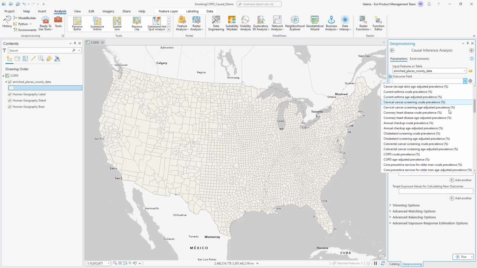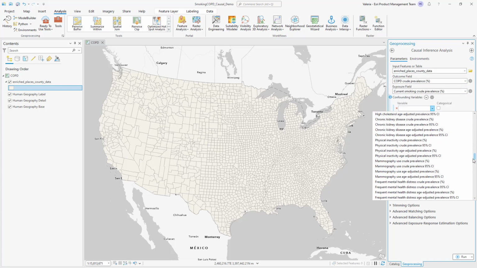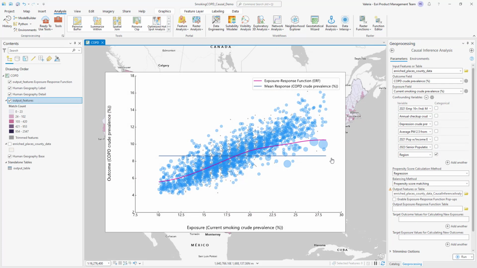Specify disease as the outcome, smoking as the exposure, and a list of confounders you want to account for, like occupation, age, region, and more. The result measures the causal effect of smoking on respiratory disease, accounting for all the other factors listed.